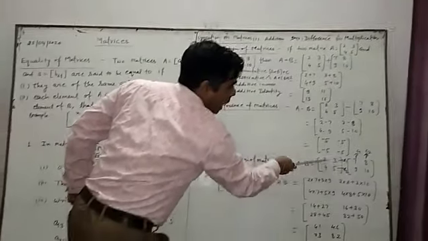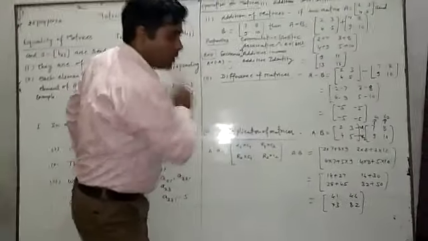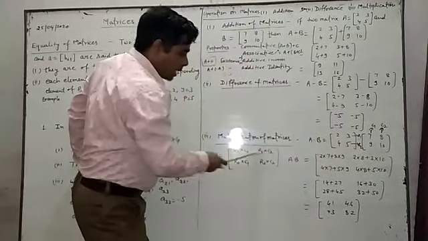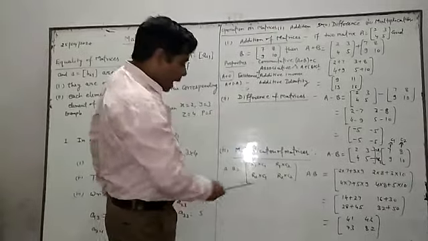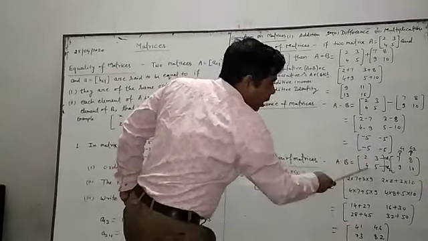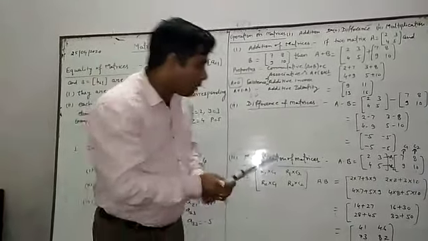Now the formula: R1 multiplied by C1, R1 multiplied by C2, and second, R2 multiplied by C1 and R2 multiplied by C2. Now we have to multiply here. See here, be careful.